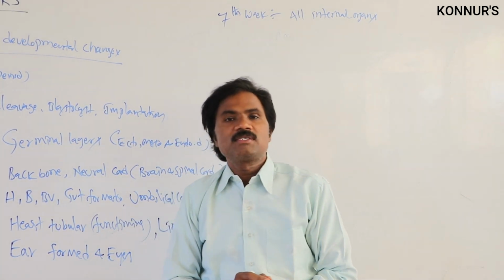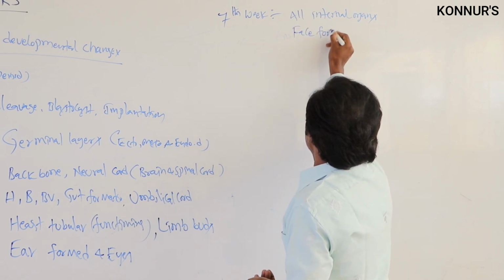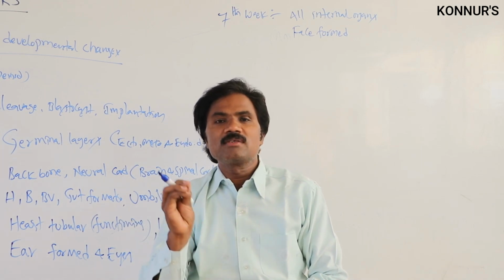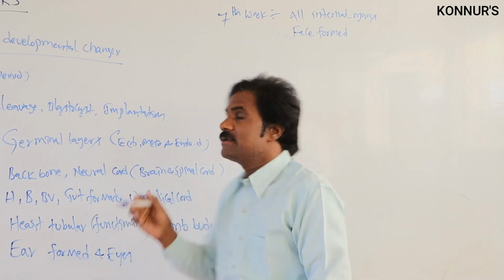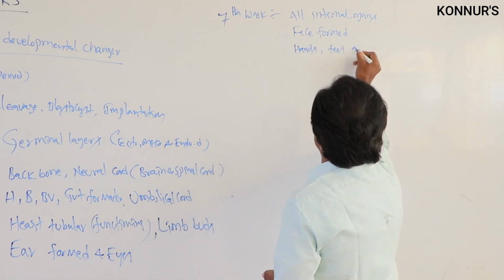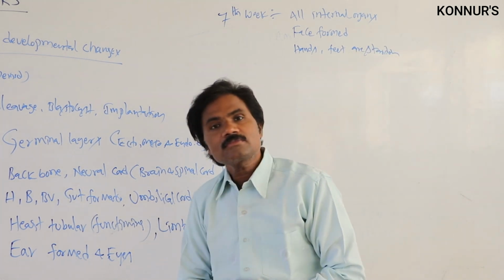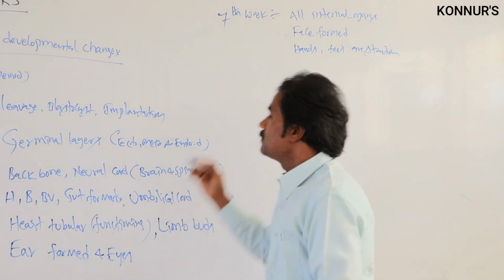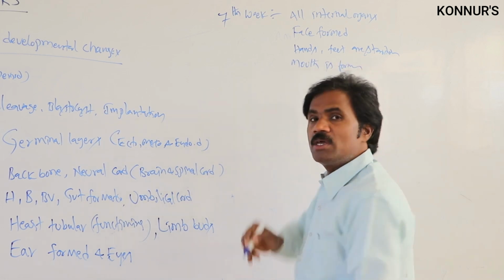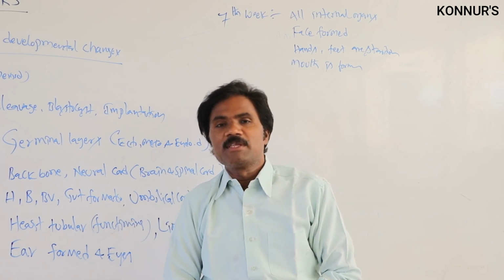Then the face will be formed externally. Apart from this, hands as well as legs are ready to start. Hands and feet are starting, at the initial stage. Then the mouth will be formed. So that is in the seventh month and all.